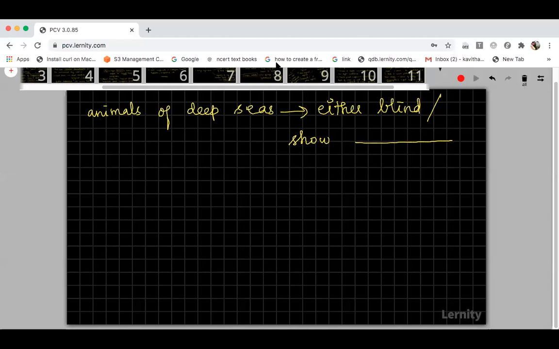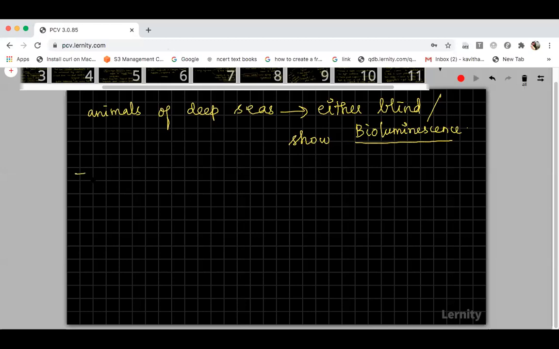That is called the bioluminescence character. And some animals living in deep seas will show the property of bioluminescence. Under the animal kingdom, you would have studied some cnidarians, and they have this bioluminescent character.